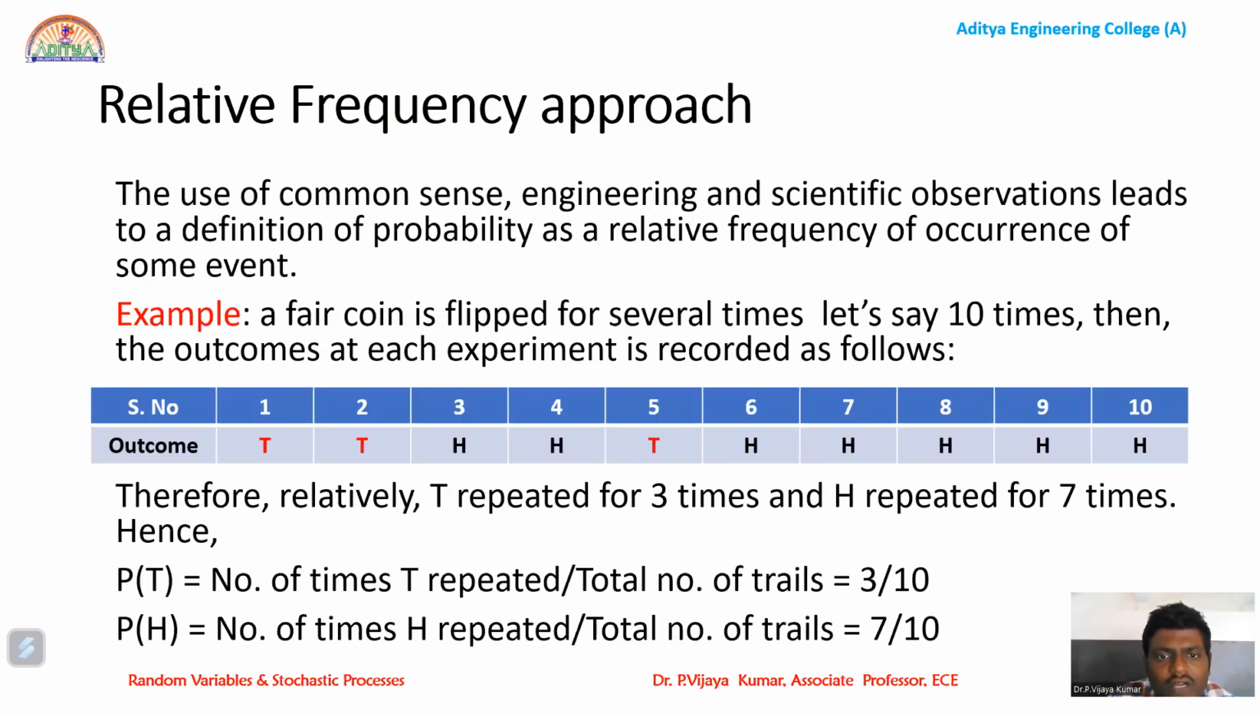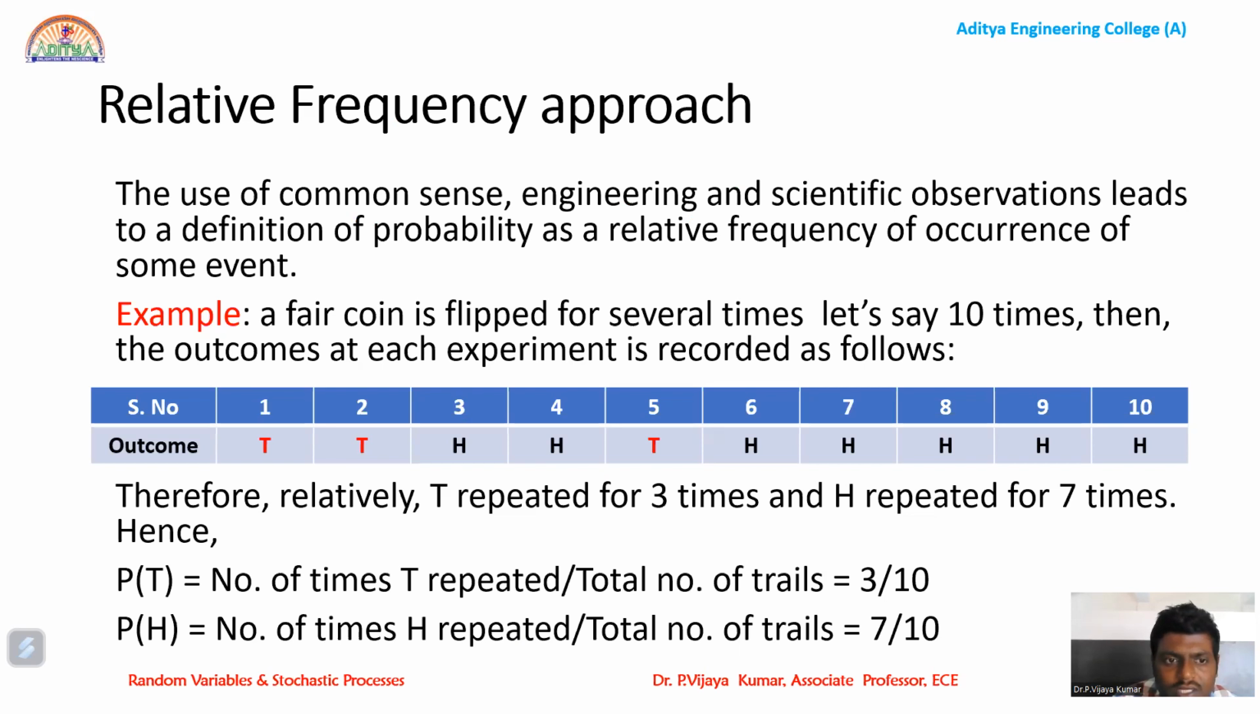There is another way we can define probability, the relative frequency approach. Particularly, this is used in science and engineering observations, where the same experiment is repeated a number of times. There we use this kind of definition, the relative frequency approach: the number of favorable times divided by the total number of times the experiment is repeated. This relative frequency approach helps us in determining the accuracy and the precision of a particular experiment.